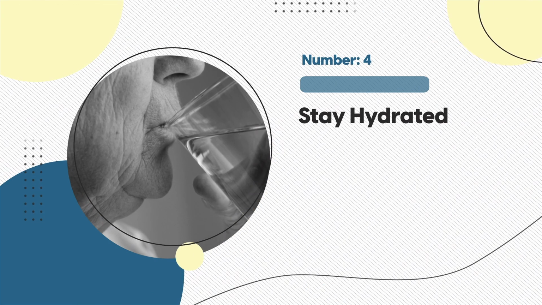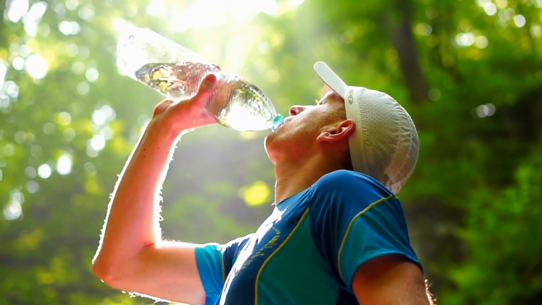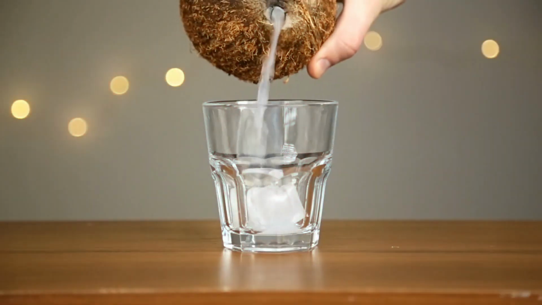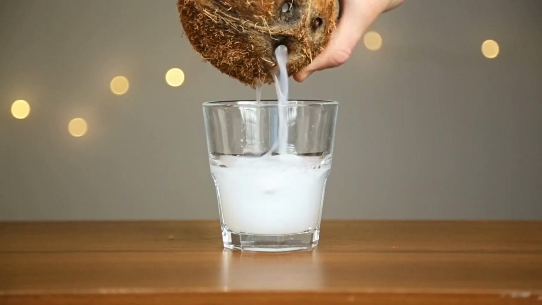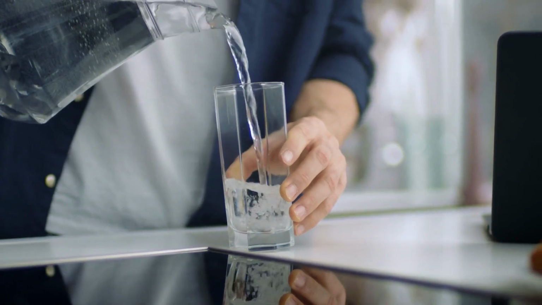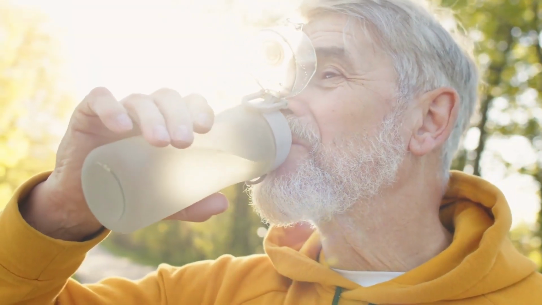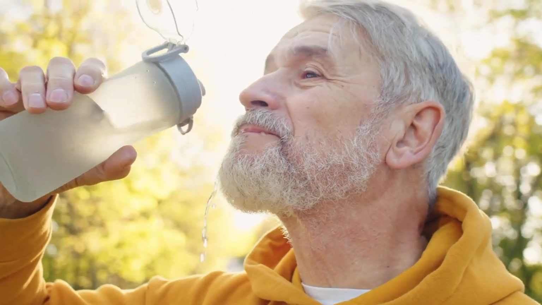Next, alcohol has a diuretic effect, leading to dehydration, so drinking plenty of water is key. A smart strategy is to alternate between your alcoholic beverages and water. Even better, electrolyte drinks or coconut water can be good ideas, as they replenish your body with sodium, potassium, and magnesium, which you lose alongside fluids when alcohol's diuretic effect kicks in. These electrolytes play crucial roles in maintaining your body's fluid balance and ensuring proper muscle and nerve function. So for a night out or a casual drink, think hydration plus electrolytes for a smoother recovery.